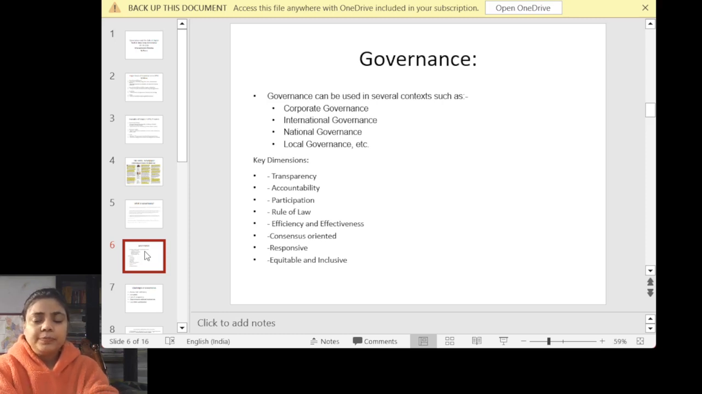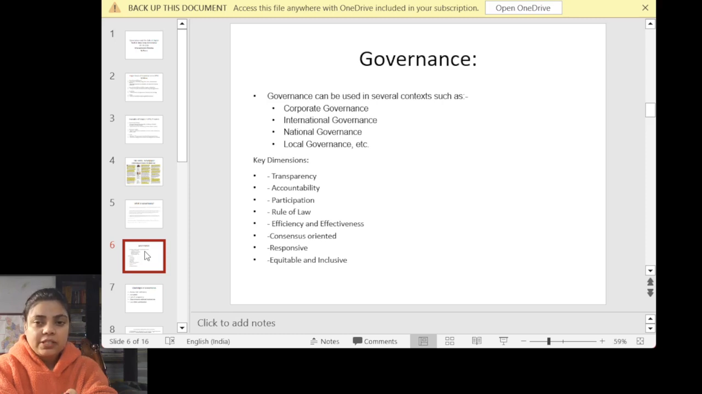Rule of law is another important key dimension of governance. We have to follow the rule of law. It is not rule by law, rather rule of law. So whatever law we are implementing should be coherent with our constitution, it should not violate our constitution, it should not violate our fundamental rights. So we have to look after it.